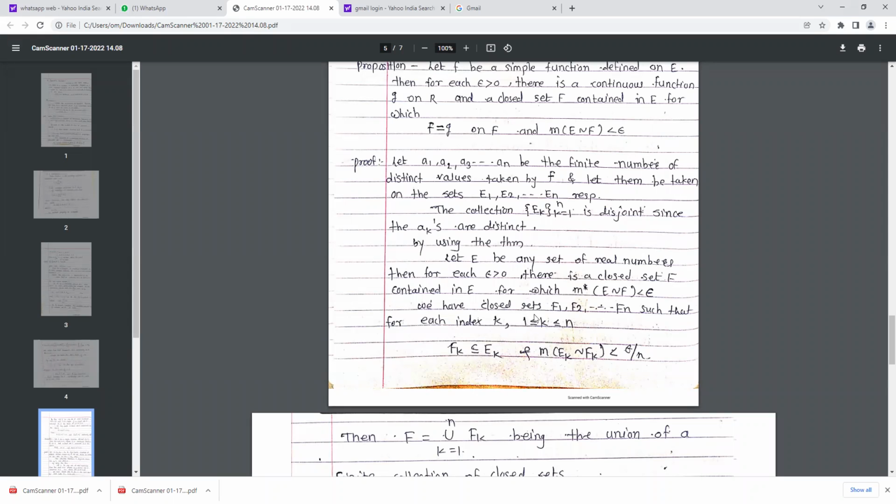Now here we have a closed set. We can choose the closed sets Fk such that for each index k we take the maximum value of epsilon, epsilon1, epsilon2 and so on. And by using this theorem, the measure of Ek minus Fk is less than epsilon.